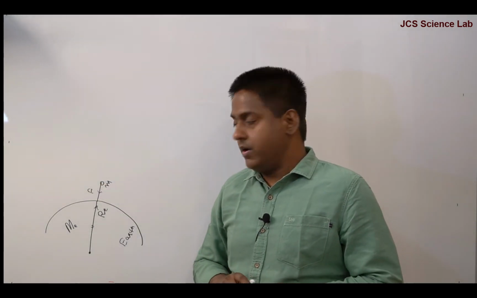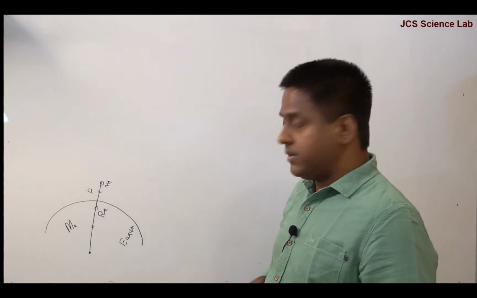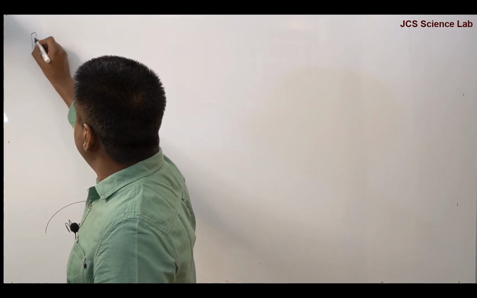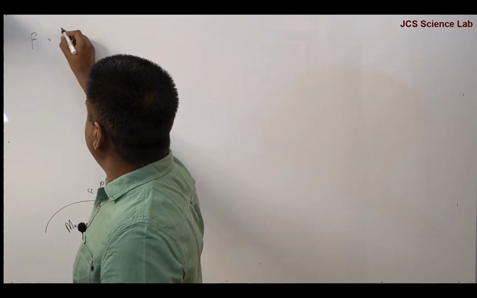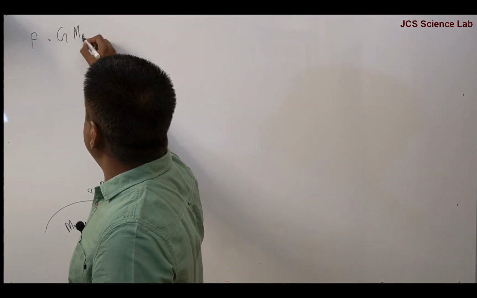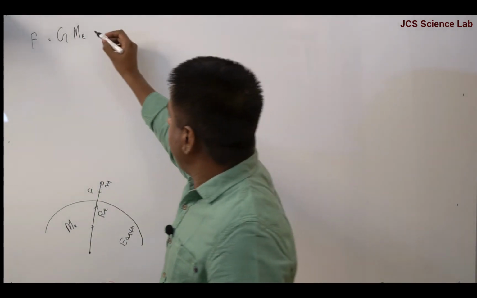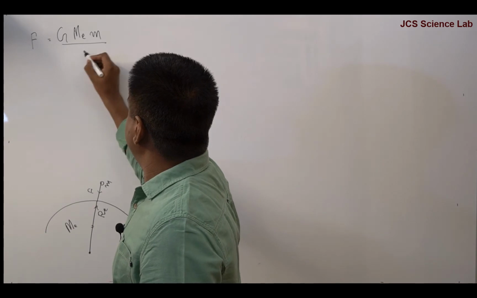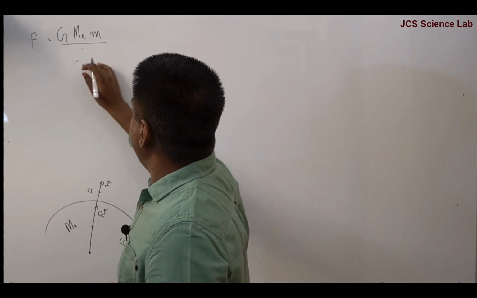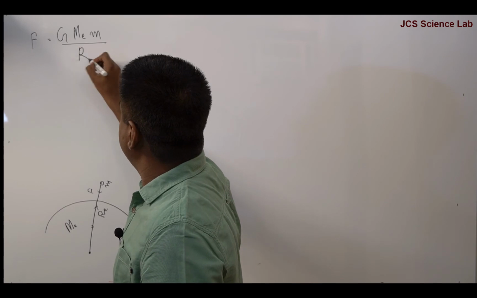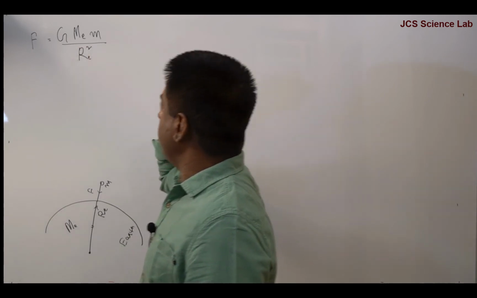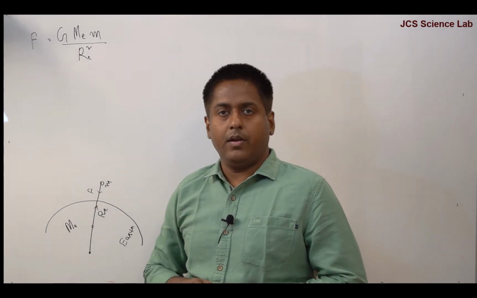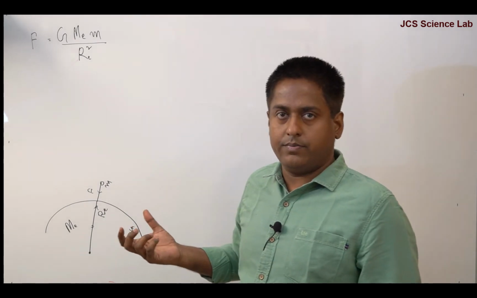This force is F. Now we can write the equation of force using the universal law of gravitation. F is equal to capital G into mass of the Earth, mass of first object, and then mass of this object, m, divided by the square of the distance, which is the radius of the Earth. So this is the equation of force exerted between an object and the Earth.